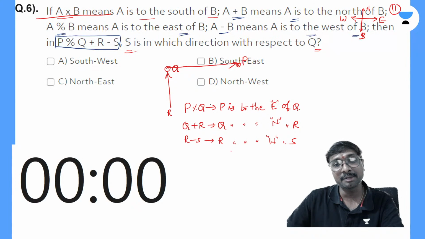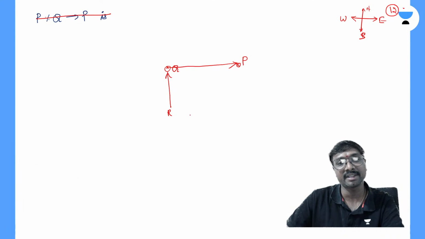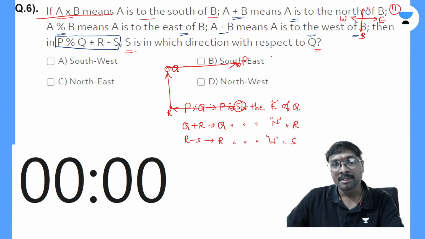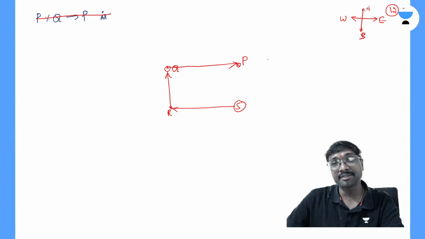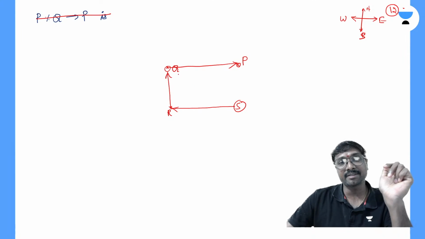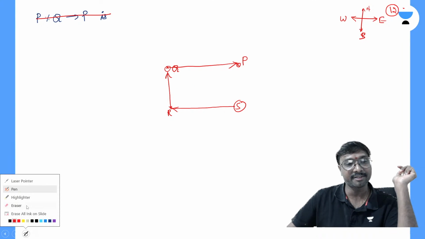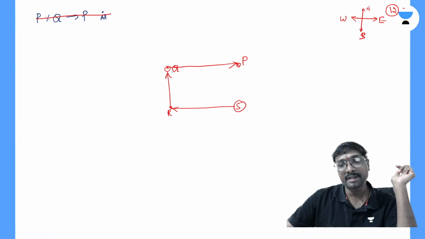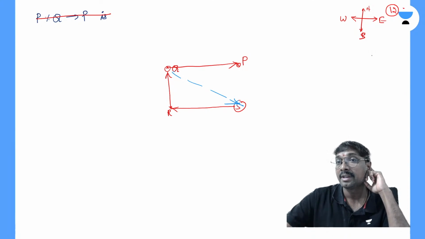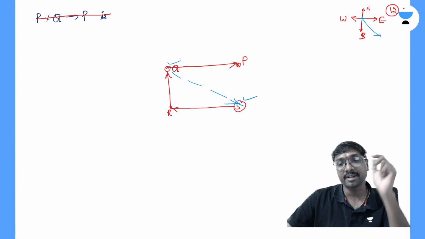R minus S is nothing but R is to the west of this S, right? R is to the west means this side, R is to the west of this S. So then in which direction is S with respect to Q? If you just observe, S is in which direction with respect to Q, all of you? S is in this direction. What is this direction? You can say southeast direction. S is in the southeast direction of this Q, right?